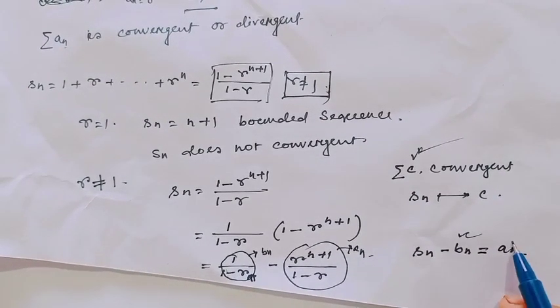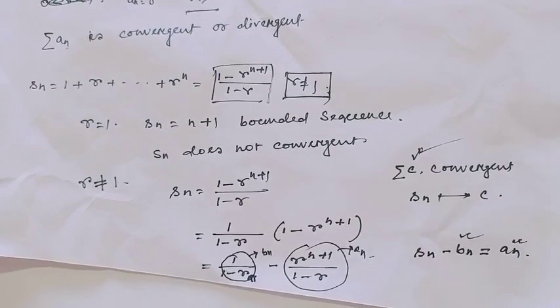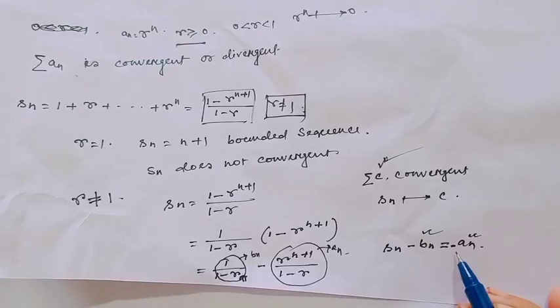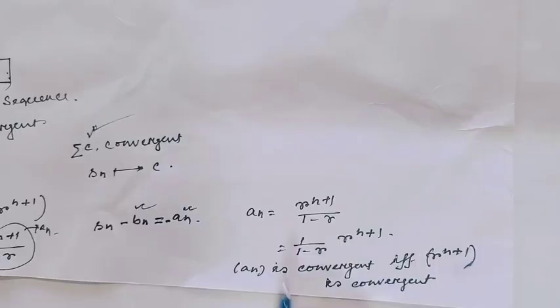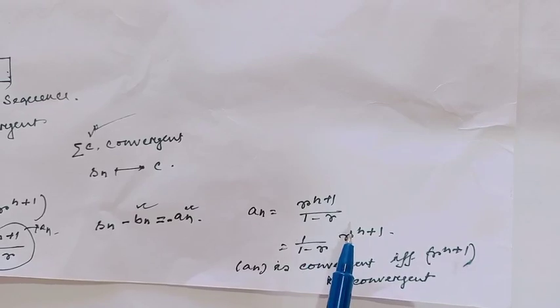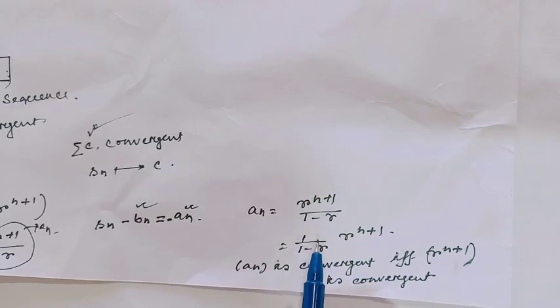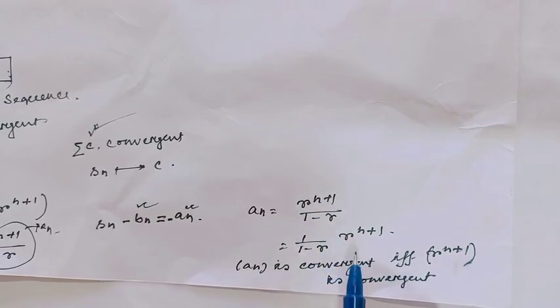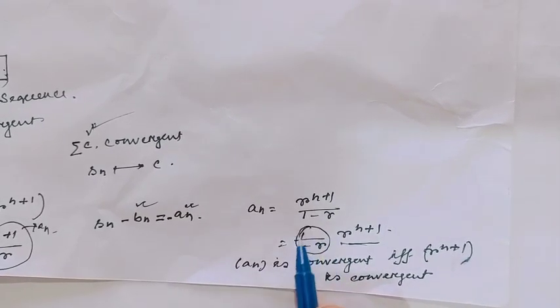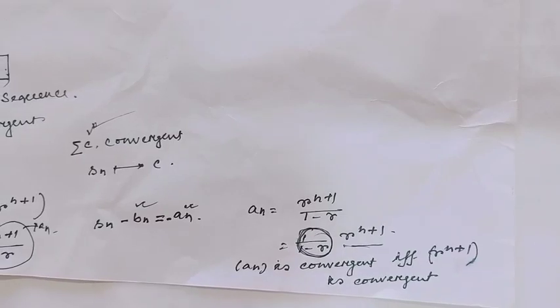Now we have to prove whether An is convergent or not. Sorry, here not An, here minus An. Now An equals r to the power n plus 1 over 1 minus r. We can write this as 1 over 1 minus r times r to the power n plus 1, and this is obviously a constant sequence.